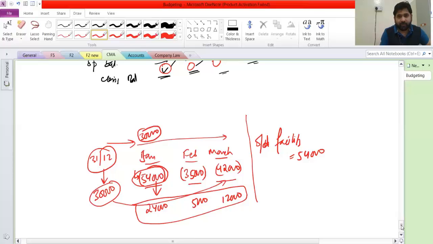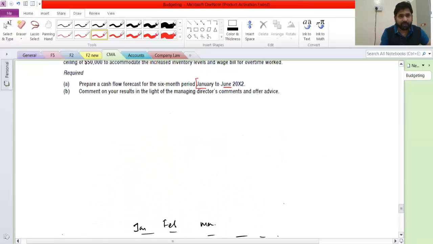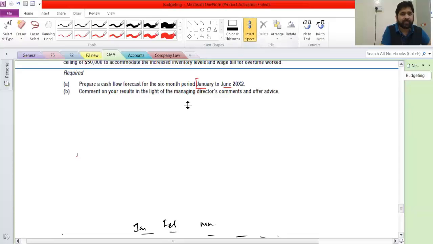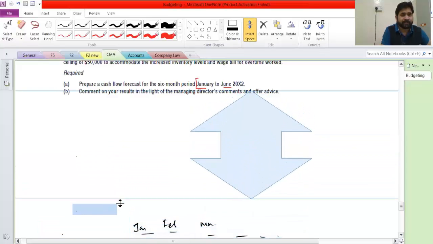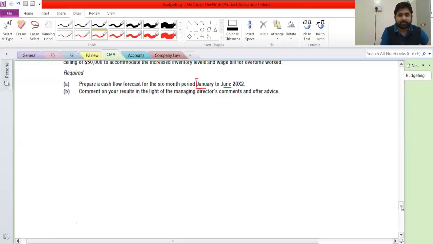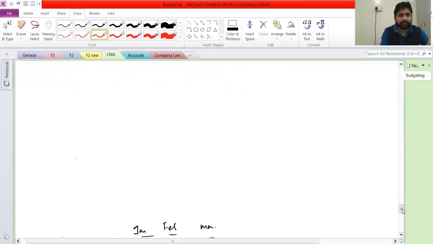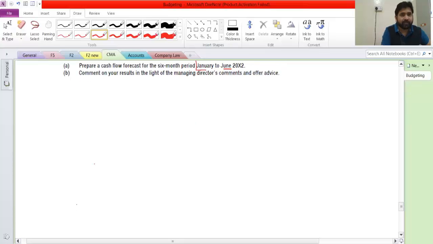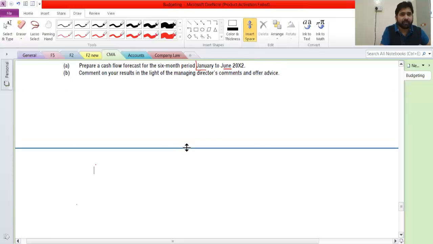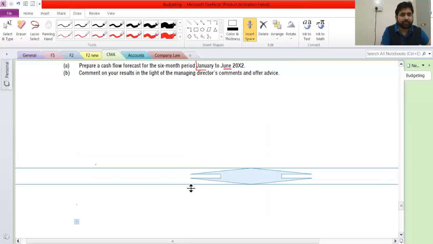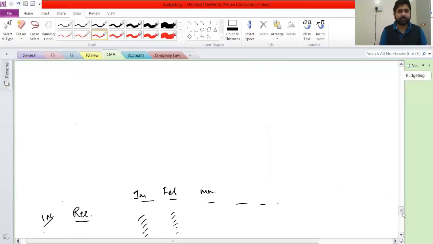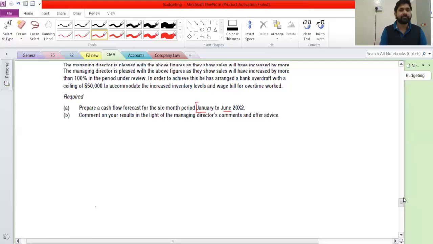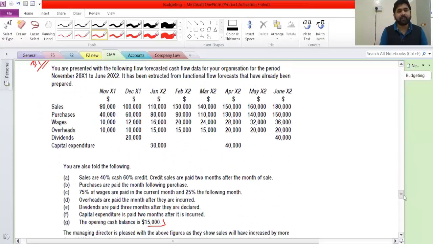Now, coming back to this, I think I don't have to erase it. Insert space. I can do something here. Let this go down. I think this much space will be enough for us, a little bit more. Okay, so I think we have created enough space here. We can do our work now. So this is our question. Let's start with this.